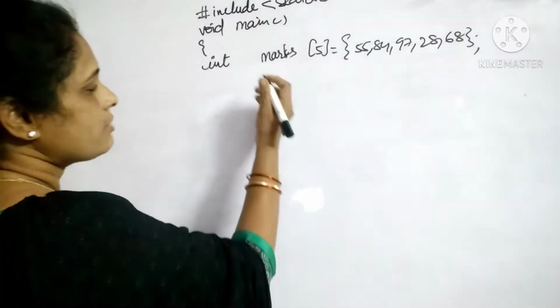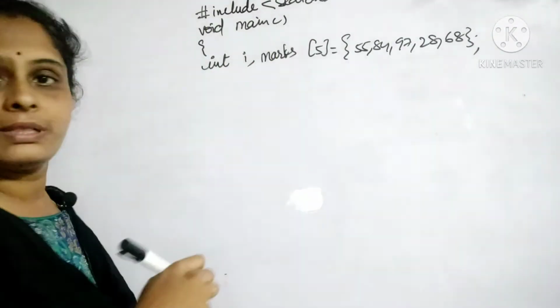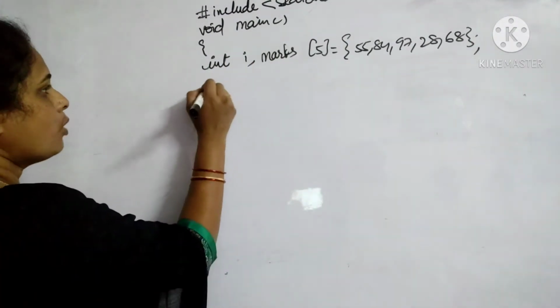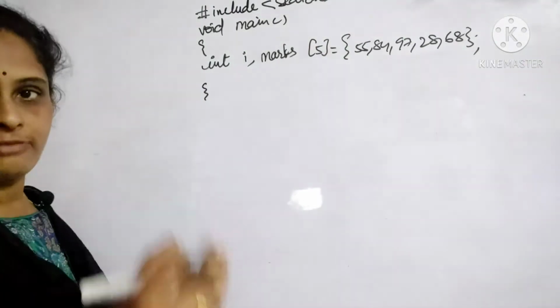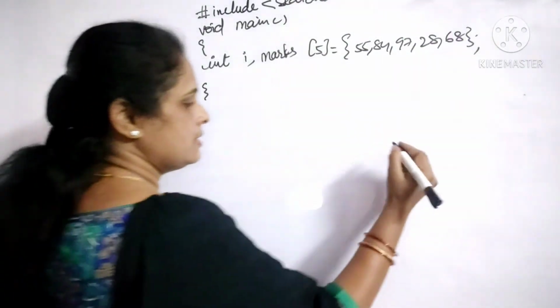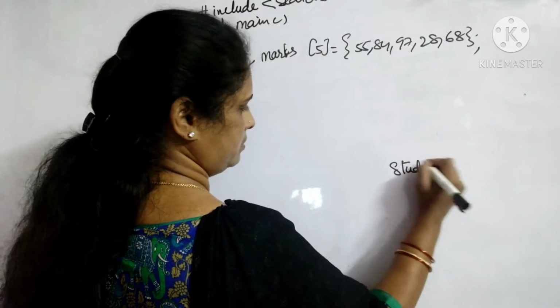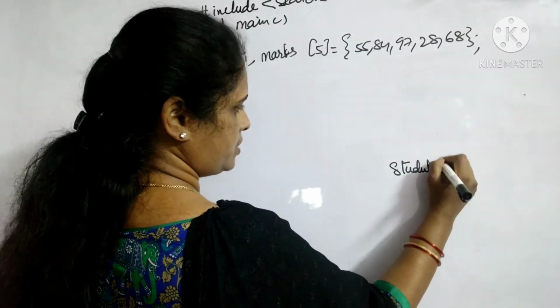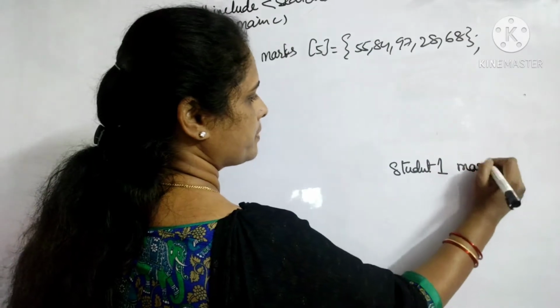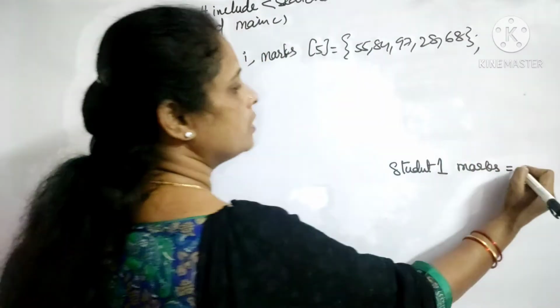Now we'll take one more variable here, counter variable, that is I. Now I wanted to display these marks one by one in some format like this. Student 1 marks is equal to 55.